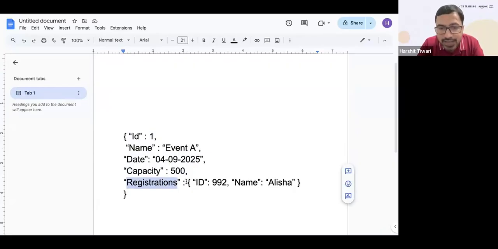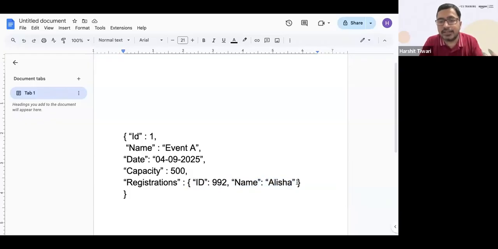So inside registrations, again, you see I have this curly brace, right? This entire curly brace is again a set of record. Again, it can have key value pairs. So inside this, again, I can have, let's say, ID is 992, name is Alicia. So Alicia has registered for this particular event.